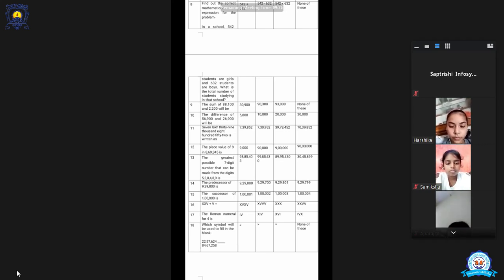You will write the statements first, then you will solve the question and then write the answer. Do not solve the question directly. Otherwise, you will get only 2 marks out of 3. 1 mark is for your statements.